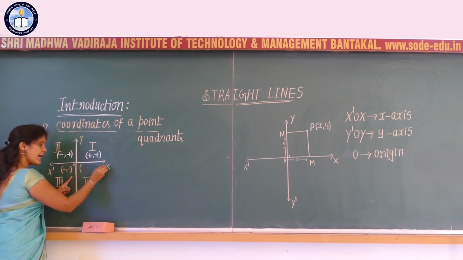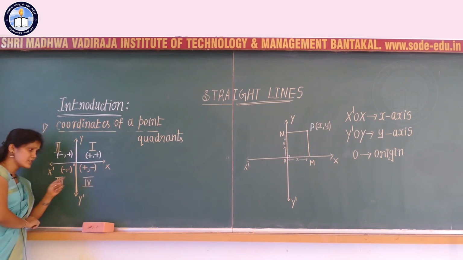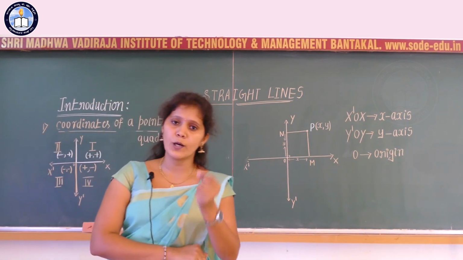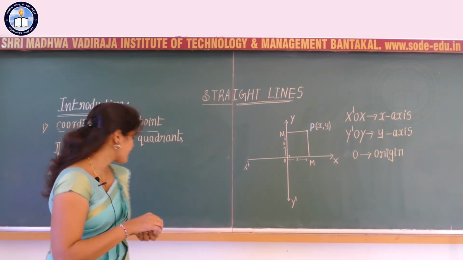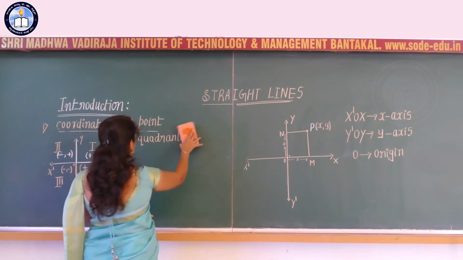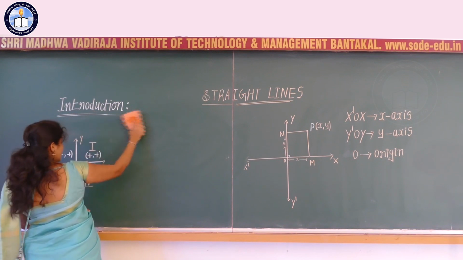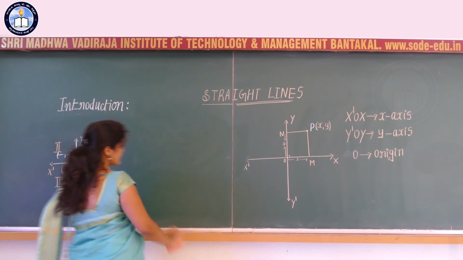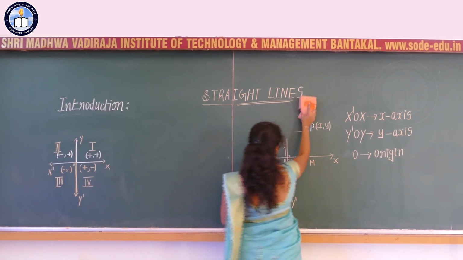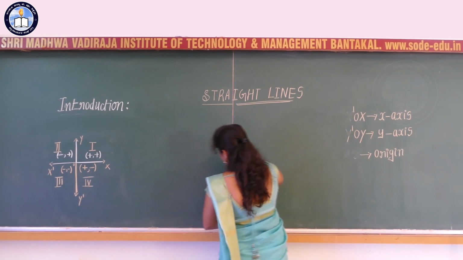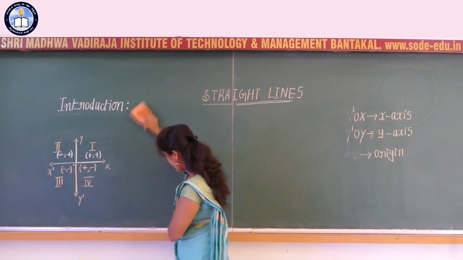So each point which belongs to the fourth quadrant is of the form plus comma minus. As examples we can consider 2 comma minus 3, 2 comma minus 7 or 3 comma minus 4, etc.